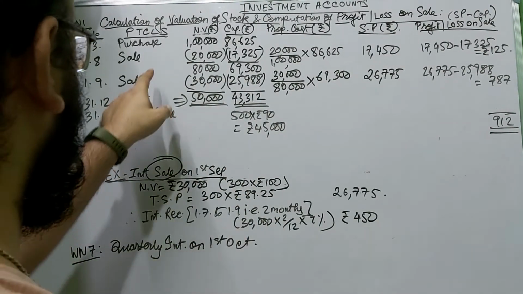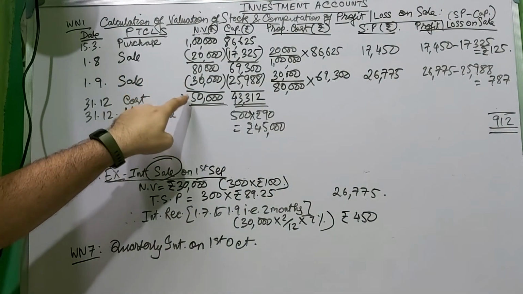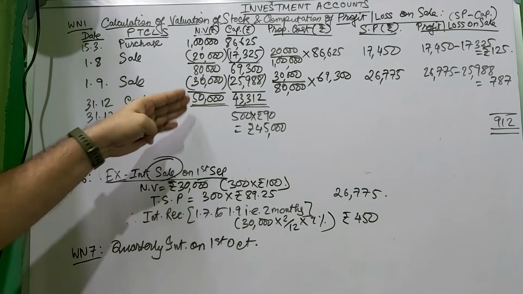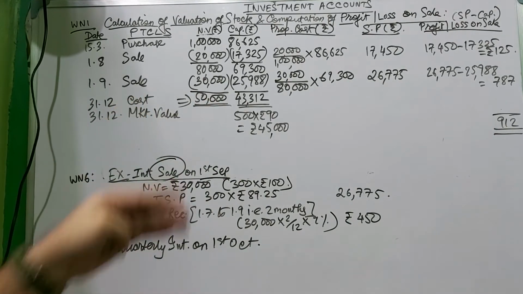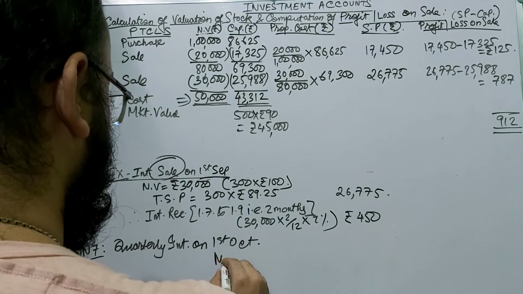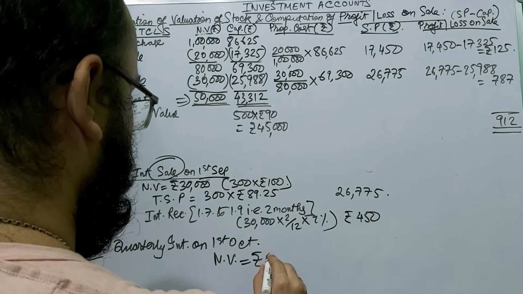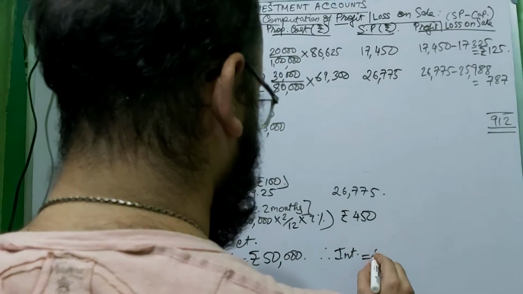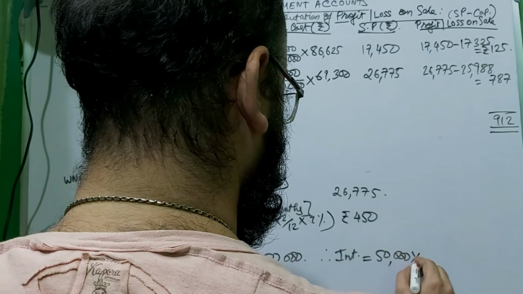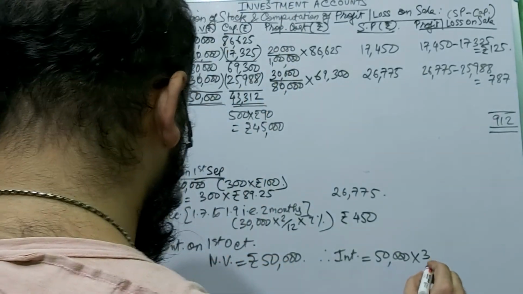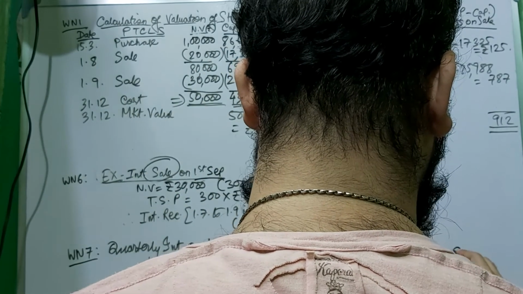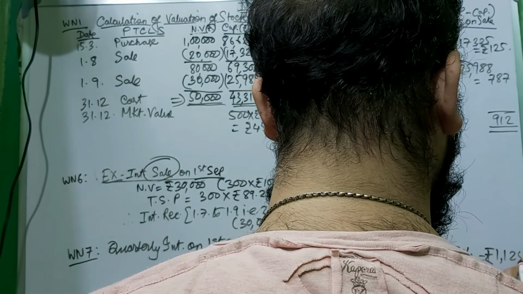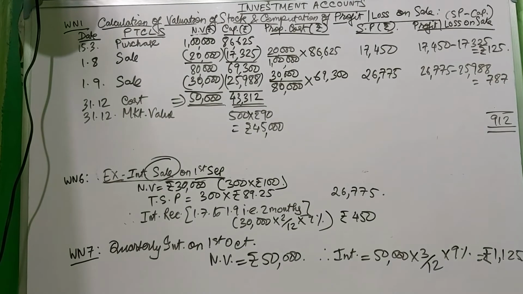The nominal value is obviously 50,000, because after that there has not been any sale or purchase, and it remains the same up to 31st of December. So interest will be 50,000 into 3 by 12, means 3 months, quarter, into 9%. It will be rupees 1,125.